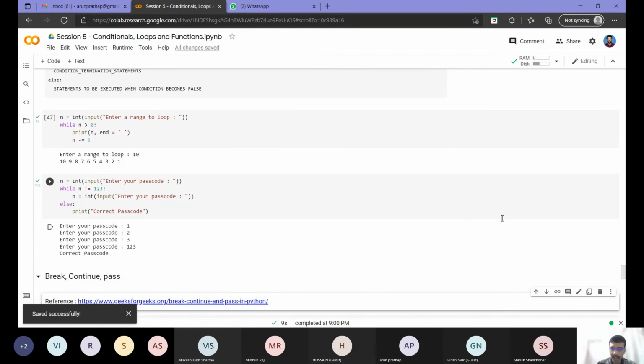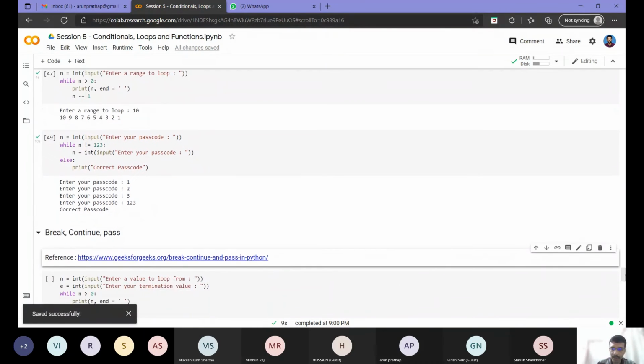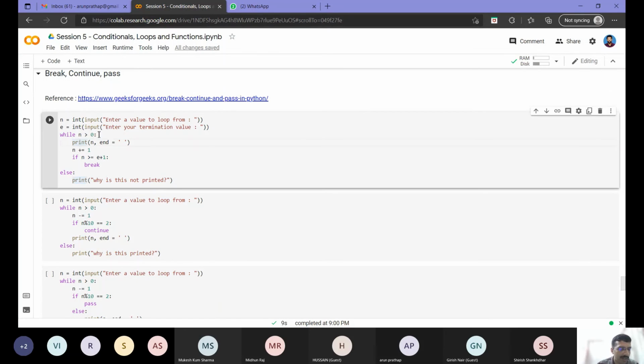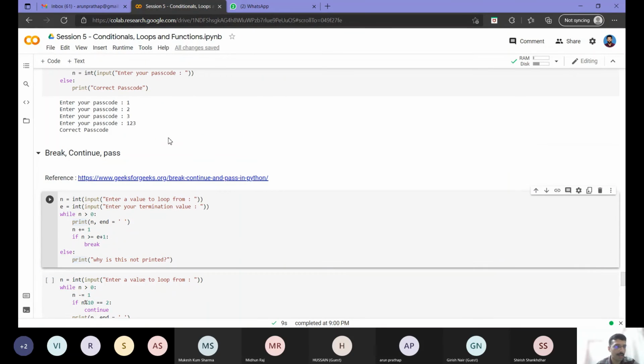Then we will see how we can use break, continue and pass inside this also. I have put a reference. You can go through this also: break, continue and pass. Now suppose we try to implement a similar thing. I have a start value. Then, like we said earlier, instead of the minus here, I want to print the numbers in increasing sequence.